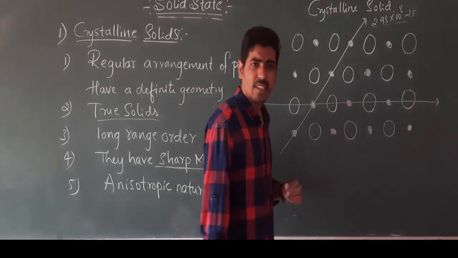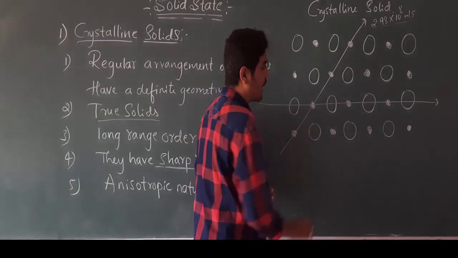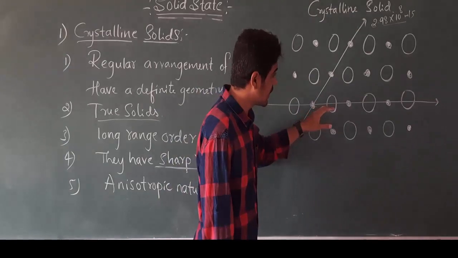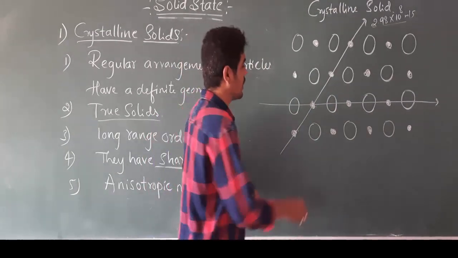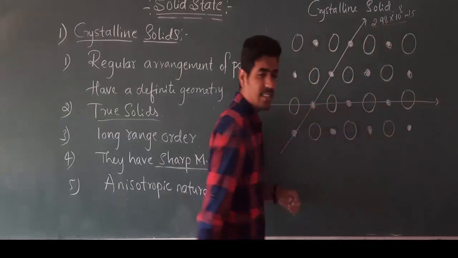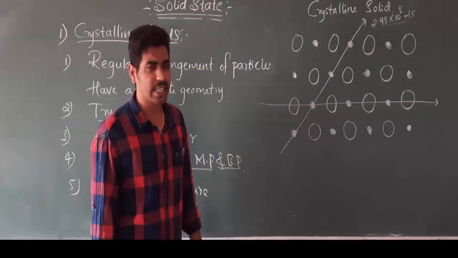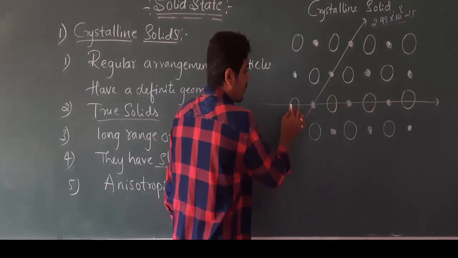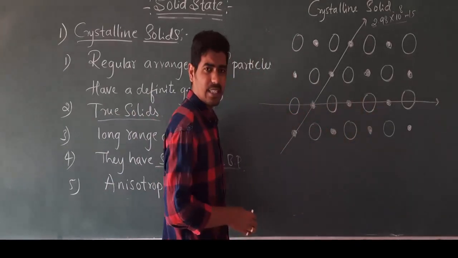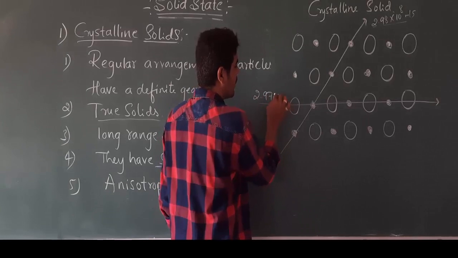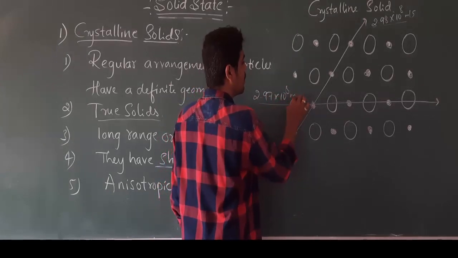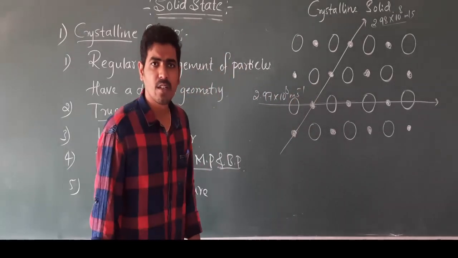In such conditions, the velocity of the ray of light has different values. For this, if it is 2.98 into 10 raised to 8 meter per second, then the velocity of this ray of light may be 2.97 into 10 raised to 8 meter per second.